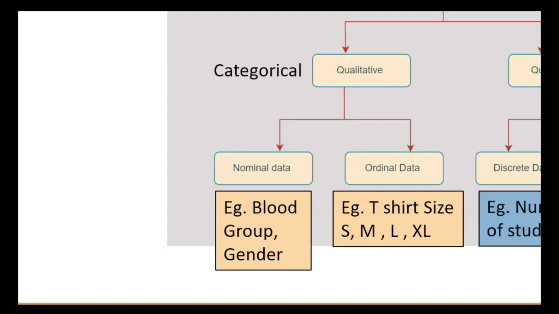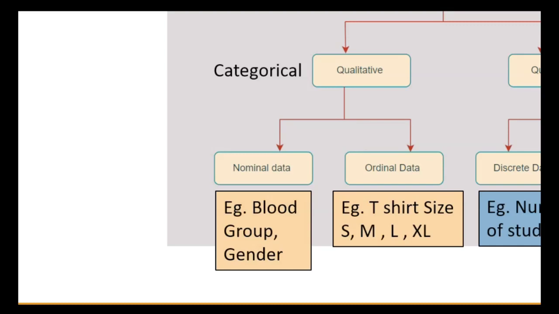Like cloth size: M, large, XL, double XL. Maybe this is text data, but some order is there. If your categorical data contains some order, then it is ordinal data. An example is t-shirt size: small, medium, large, XL. The other type of qualitative or categorical data is nominal data, which is text data without any order.